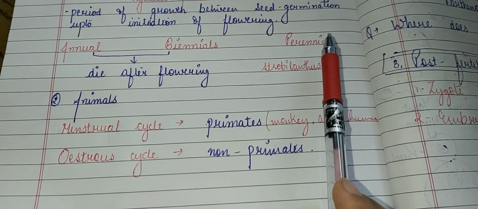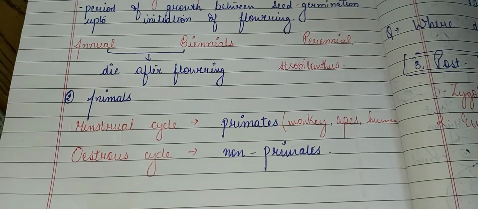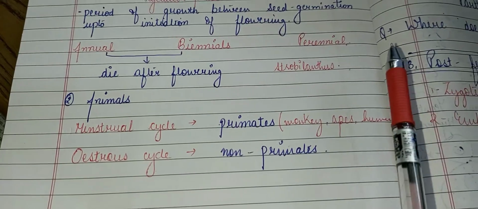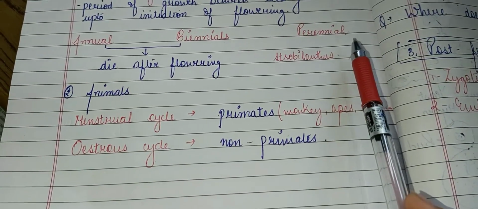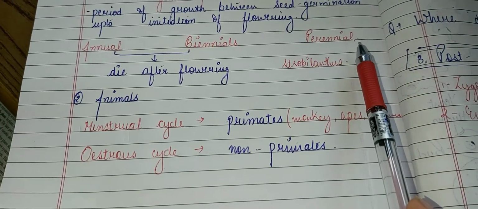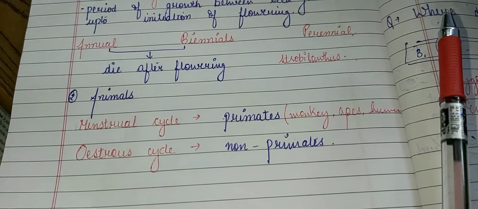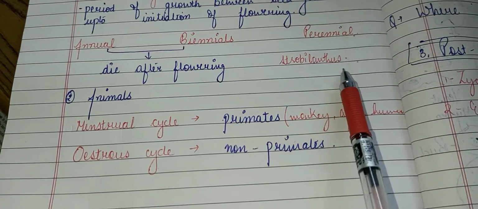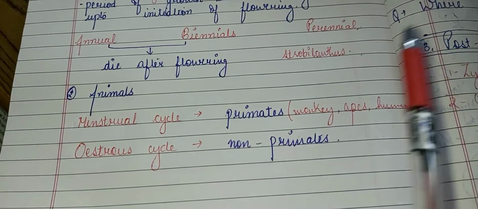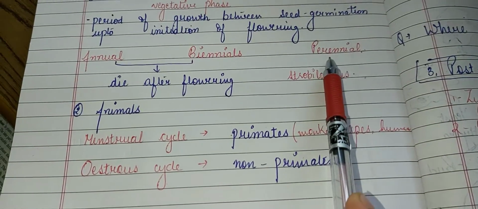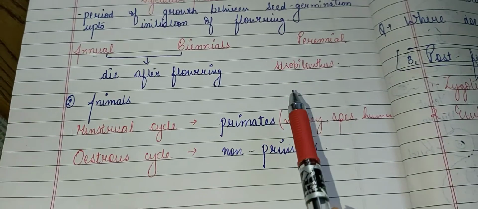The best examples are plants like mango, guava, etc. There are exceptions also, like the bamboo species, which flower only once in their lifetime. Another strange example is the plant Strobilanthes kunthiana, which flowers only once in 12 years. So these were the three categories of plants: annual, biennial, and perennial plants.